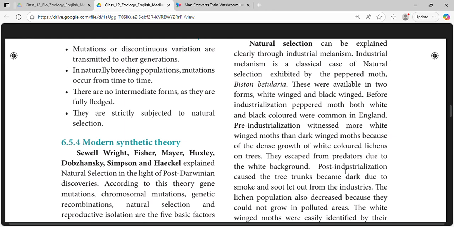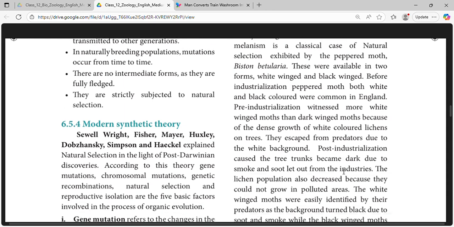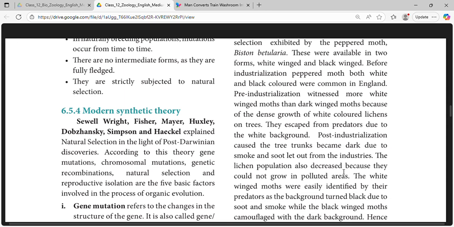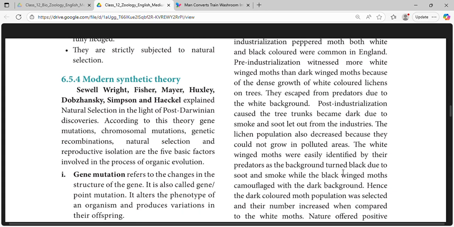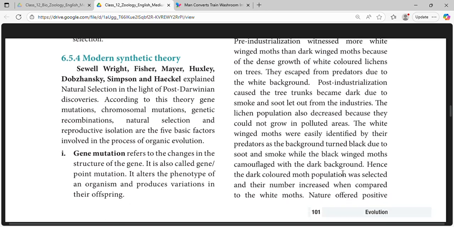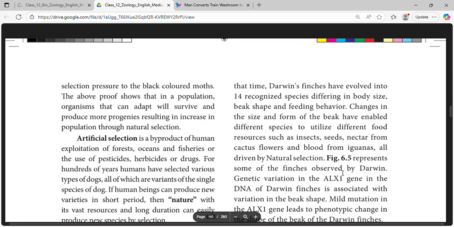Post-industrialization caused the tree trunks to become dark due to smoke and soot let out from the industries. The lichen population also decreased because they could not grow in polluted areas. The white moths were easily identified by their predators as the background color turned black due to soot and smoke, while the black-winged moths camouflaged with the dark background. Hence, the dark moth population was selected, and their number increased when compared to the white moths. Nature offered positive selection pressure to the black colored moths.